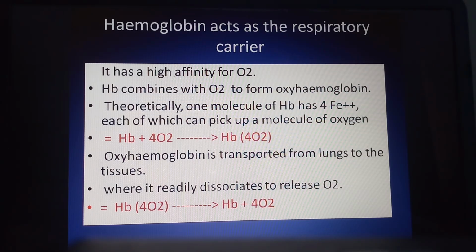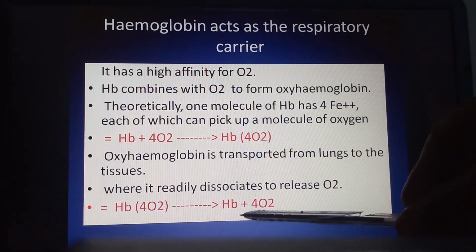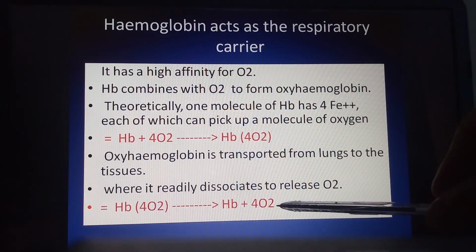When this oxyhemoglobin is carried up to the body cell or body tissue, it has to dissociate because it should release the oxygen, then only can it supply the body cell or tissue. So when it reaches the body cell or tissue, oxyhemoglobin dissociates into hemoglobin and oxygen.